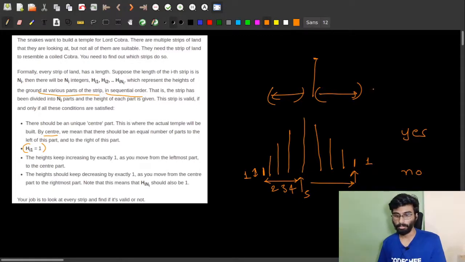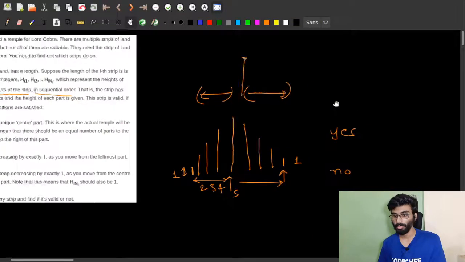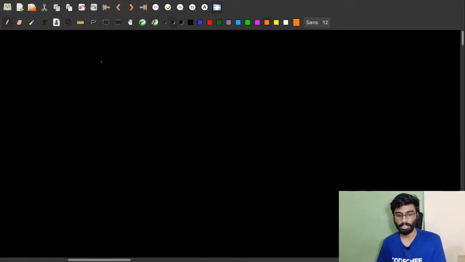So let's take some examples. Let's say the length of the strip is 5 and the heights are given like 1, 2, 3, 2, 1. In this case, the first is 1, which satisfies the second condition. Until we get to the center, the height is increasing by 1, and then the height is decreasing by 1 until we reach the end, and it's also 1. So this is valid. So the answer is yes.